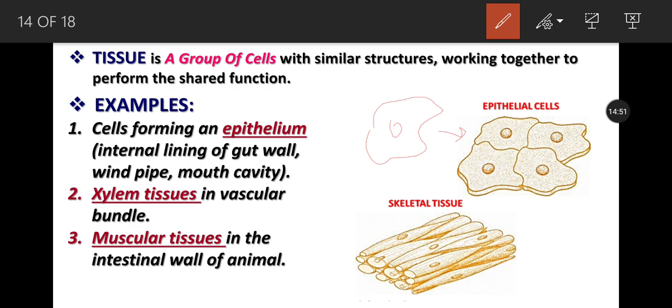and the mouth cavity. Then this is a xylem vessel, with its cell wall. Water is conducted in this direction. Many of the xylem vessels combine to form xylem tissue. Like this, muscular tissue. This is the structure of one muscular or skeletal cell. Many of these skeletal cells combine to form skeletal tissue, which makes a bicep muscle or tricep muscle or the intestinal wall of the animal.